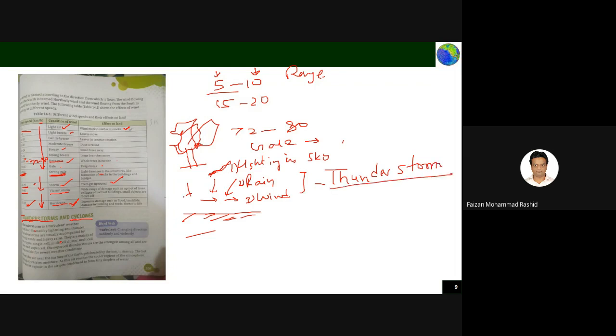Okay, so this is the worst situation which can be there, but different types are there: single cell, multi cell cluster, multi cell, and super cell. The last one, the super cell thunderstorm, is the strongest among all of them. What causes this weather condition? When air at the surface of the earth gets heated up, it rises. The hot air carries vapor to the region of the atmosphere, and it gets condensed to form droplets of water.